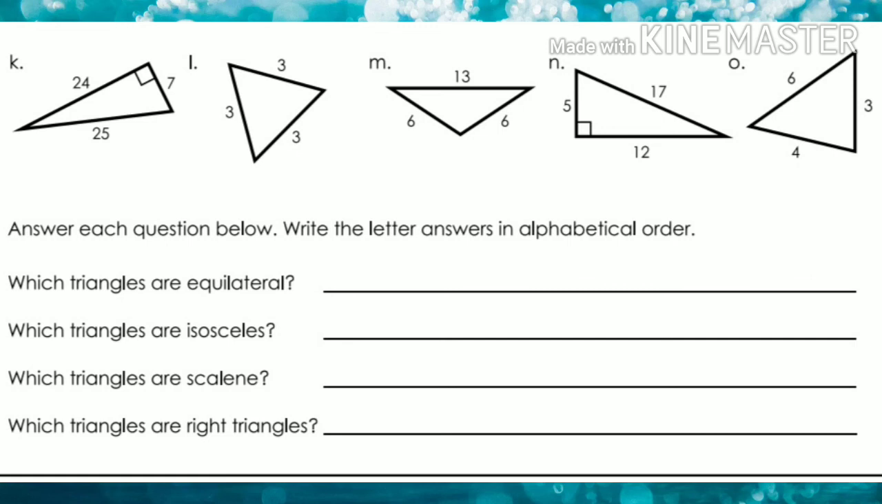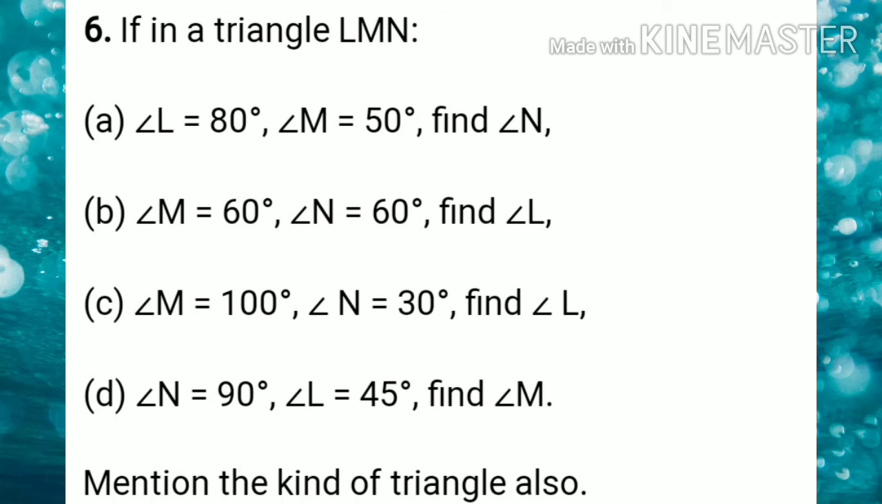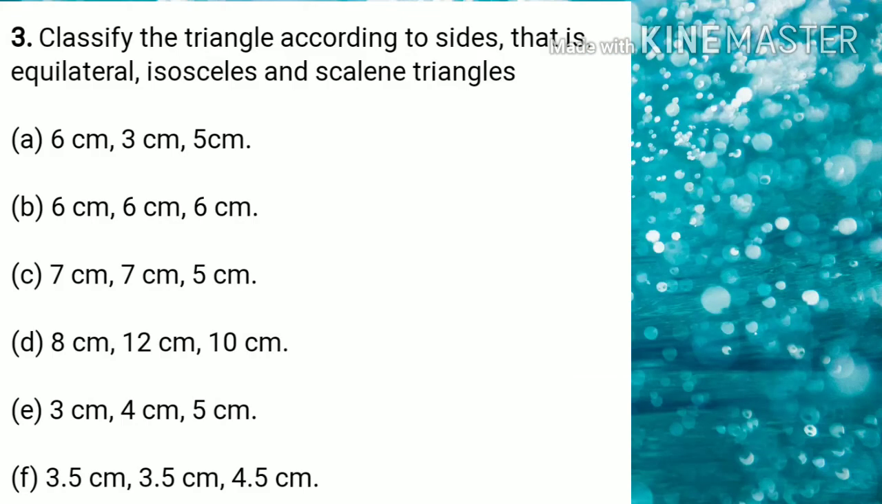Question number 1. Here some triangles are given to you, and you have to identify which triangles are equilateral, which are isosceles, which are scalene and which are right angle triangles. Second question. In triangle LMN, 2 angles are given to you and you have to find the third angle. Here you have to apply the property that the sum of the angles of a triangle is 180. If the measures of 2 angles are given, then you can find the third angle by subtracting their sum from 180.